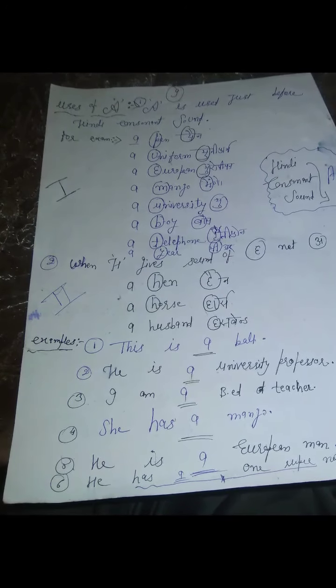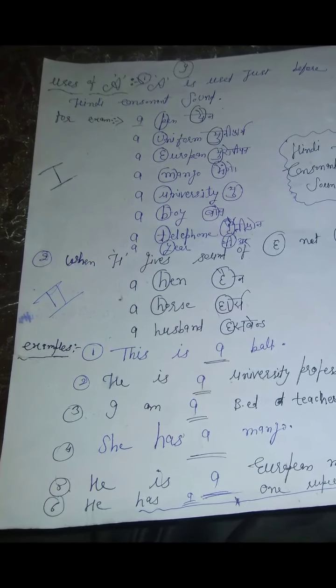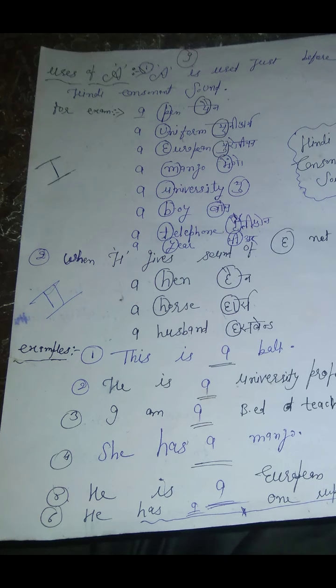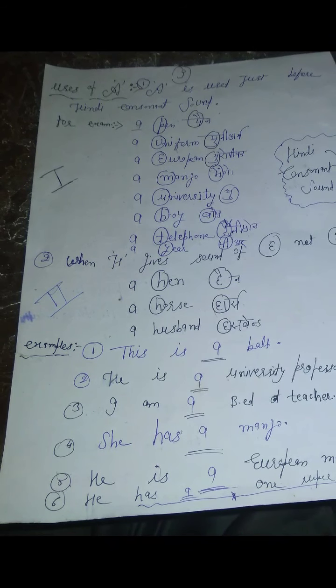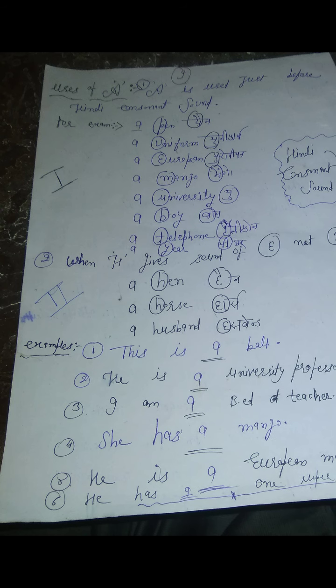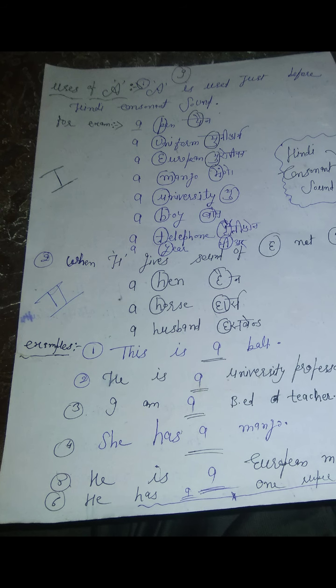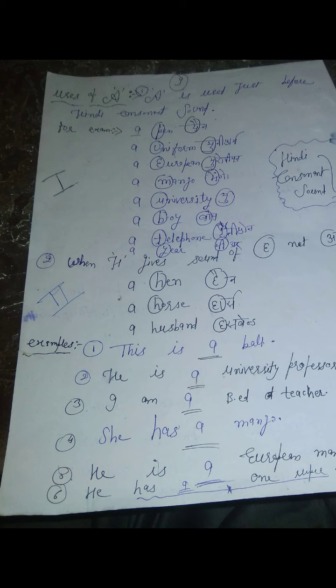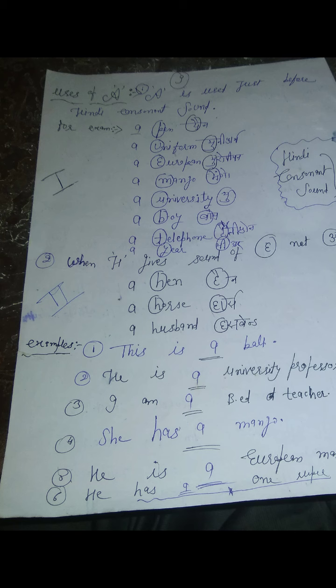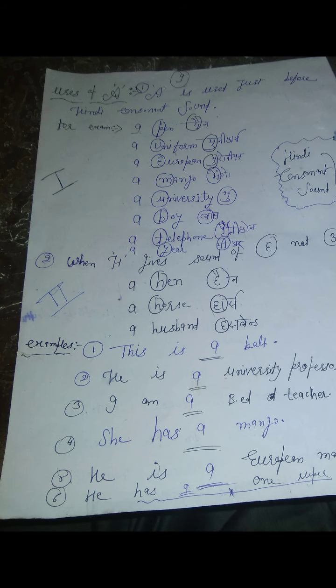Now I start a. A is used just before a Hindi consonant sound, ka to gya. Definitely we always add a. For example, a pen, a uniform, a European, a mango. We will pay attention to the first letter. It starts with ka to gya. Second, when H gives the sound of ha, then we always add a, like a hen, a horse, a husband.